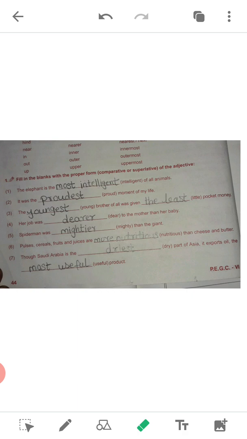It's not a comparison among all nutritious things in the world, but between pulses, cereals, juices, fruits and between cheese and butter. So it is a comparison of two things, so it will be more, not most. Seventh one, Saudi Arabia is the dash dry, the driest of Asia, est will come, and useful becomes the most useful, because use and ful make two syllables.